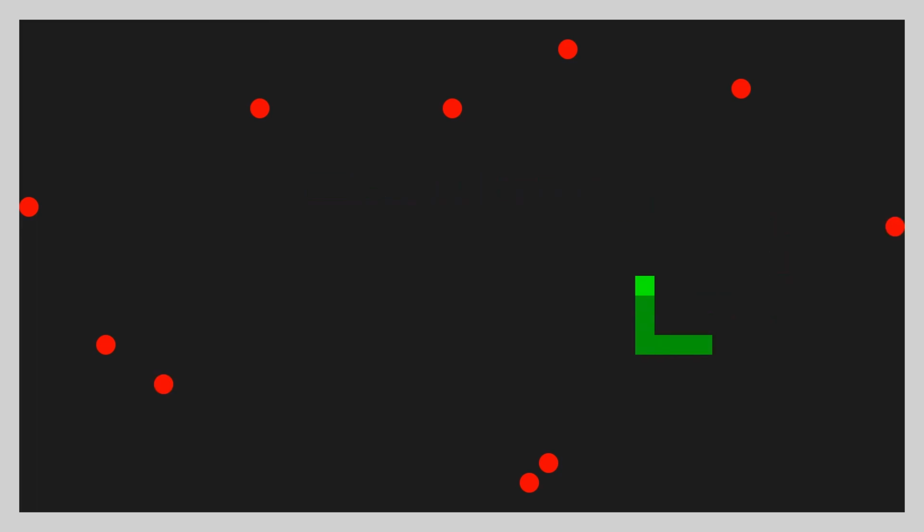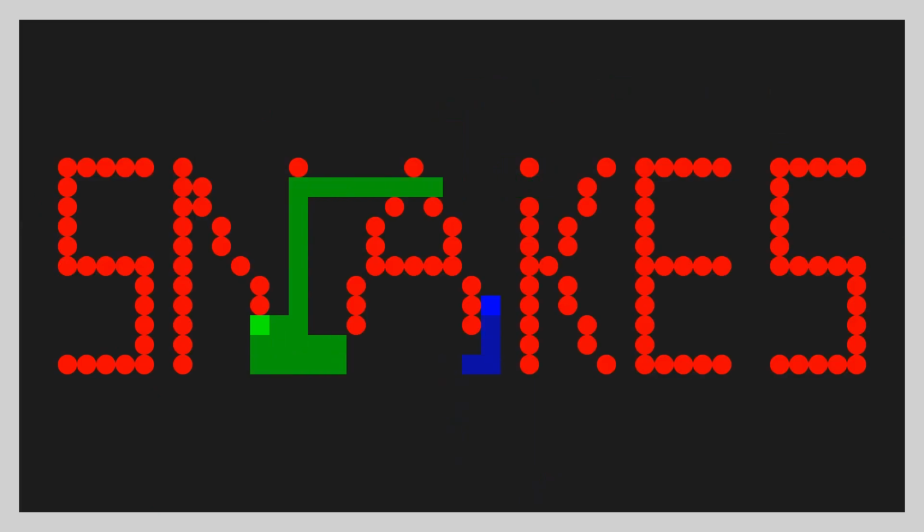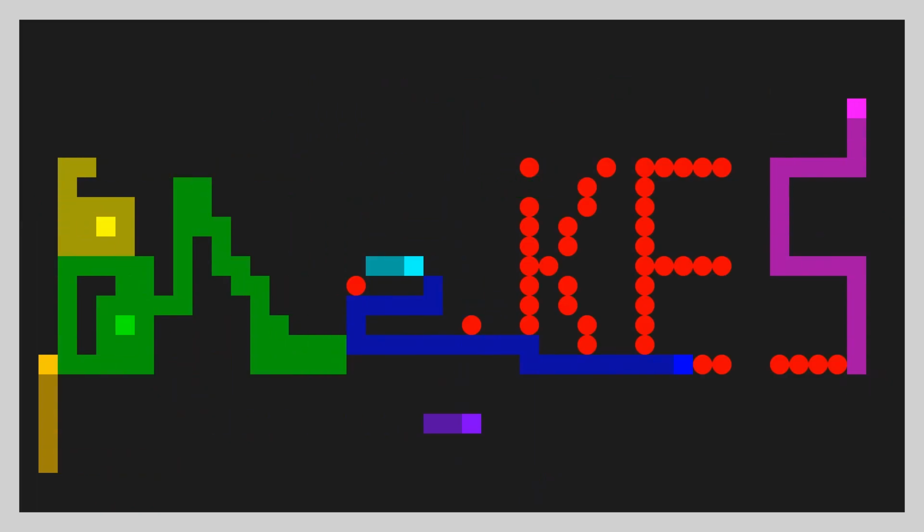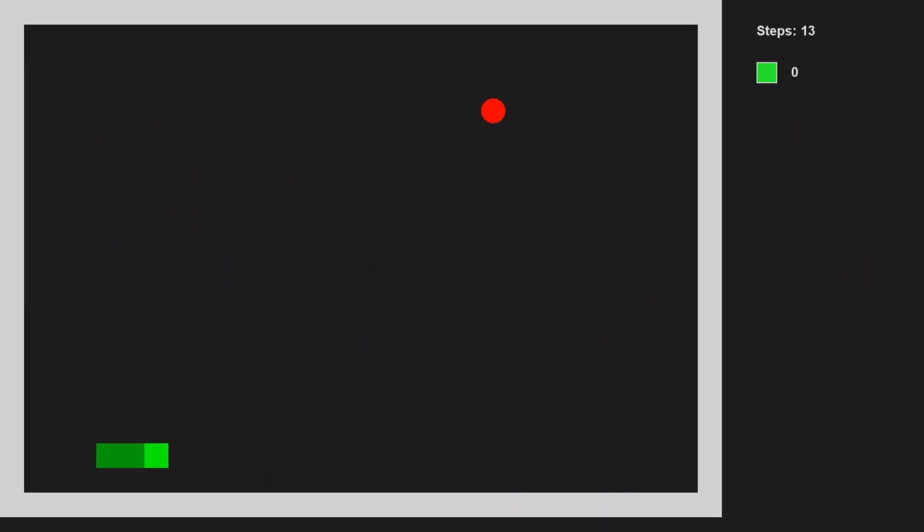Hi, I watched a few videos of AI playing Snake and got curious about its strategies when multiple snakes are involved. Let's explore this further. I have programmed a basic snake game in which the snake's movements are controlled by a small neural network. It appears to be functioning quite well. Let's quickly explain how it works.